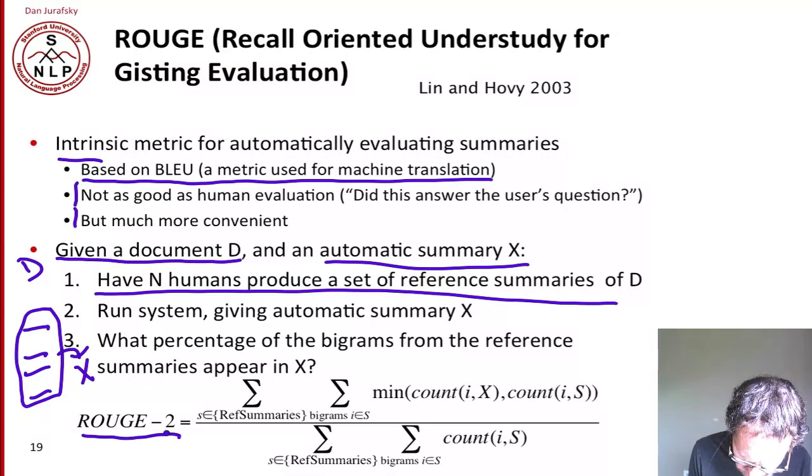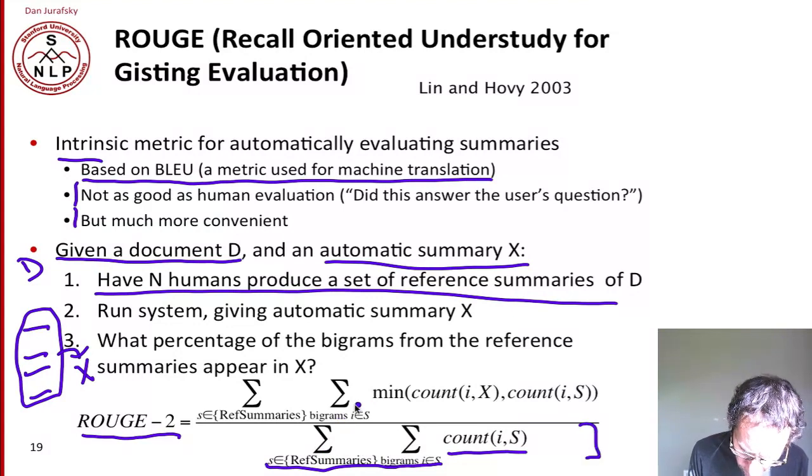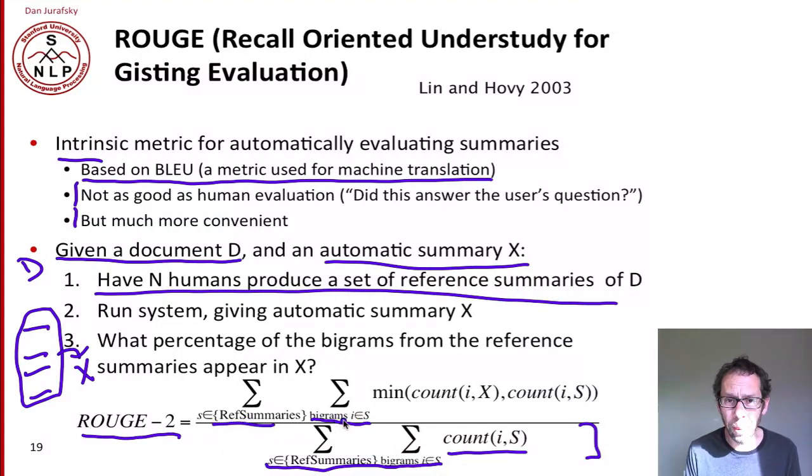And it's just asking, out of all the bigrams, in all the sentences, in all the reference summaries, take the count of those bigrams. And now out of all those bigrams, look at, again, in each sentence, in the summary, for each bigram, ask what's its minimum count in the summary produced by our system and the human summary.